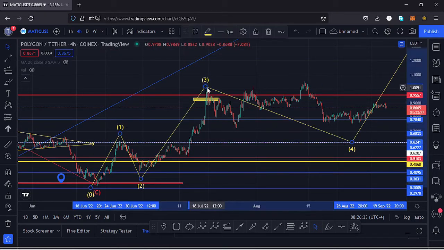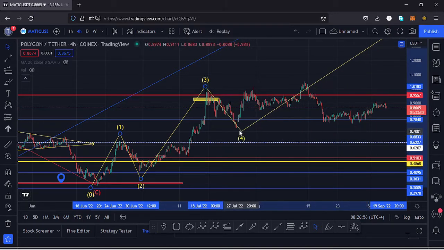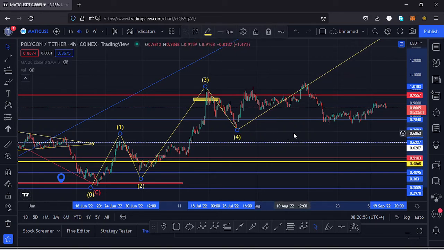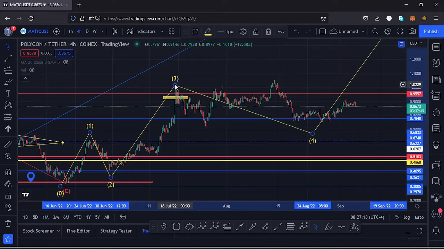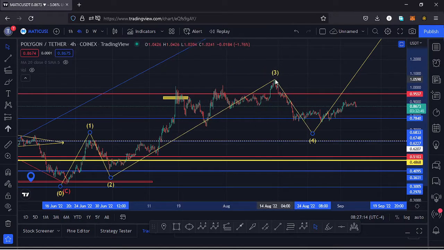Here on the chart I initially had the high for that third wave to the upside at around the $1.02 mark. That was the initial target area. I also had a retracement here on the charts, which I termed as the retracement to the lower side in the formation of a wave 4, but Polygon Matic invalidated that move by making a new high at around the $1.06 mark. So after doing that I had to change my Elliott wave count over here, having the new high as the high for that third wave to the upside.